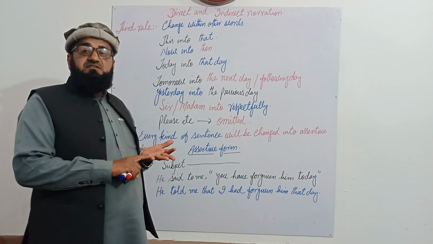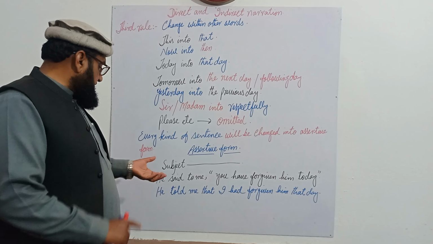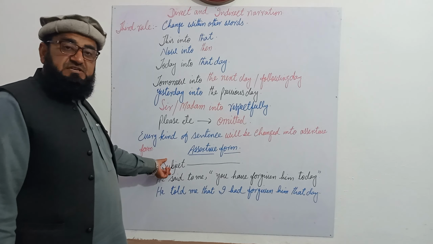The first kind is assertive sentences. Assertive sentences start from the subject and there will be a full stop at the end. The assertive sentence is very important. Keep in mind, assertive sentences will always start from the subject and there will be a full stop at the end of this sentence. So the punctuation mark is the full stop, and the starting point is the subject.